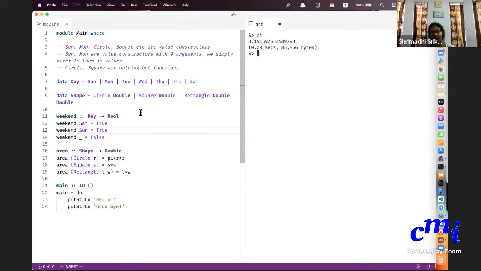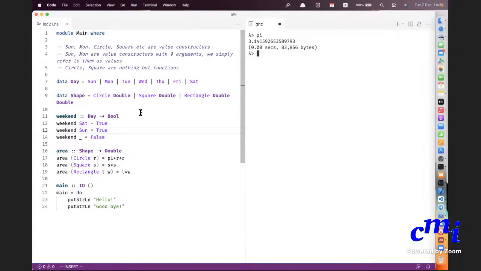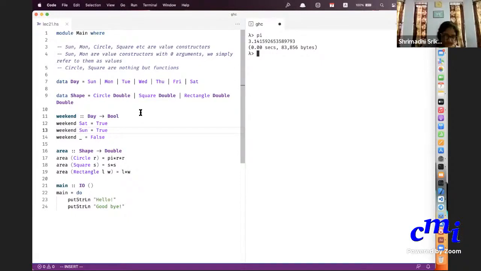Because you're saying any shape is either a circle of some radius, or a square of some side length, or a rectangle of some length and width, right? So Circle is being applied on a number, and Circle applied to that number is a Shape. So you can think of it as Double arrow Shape. Is it clear? Yeah.